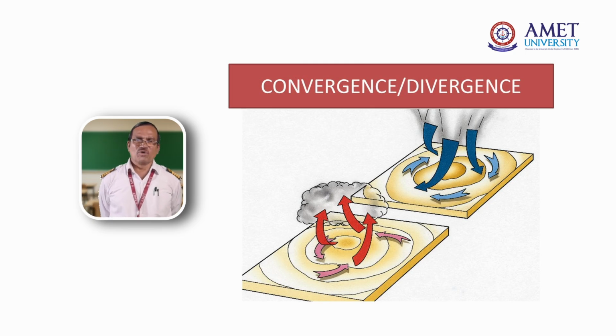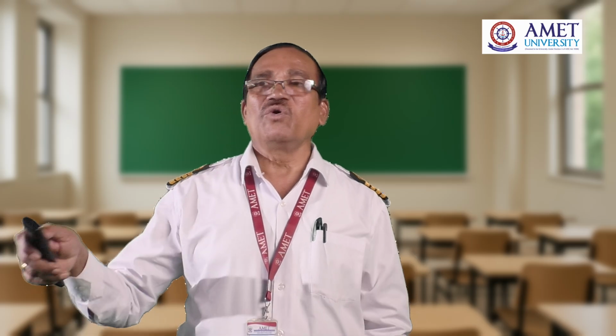Now we see convergence and divergence. That is also about low pressure area and high pressure area. Convergence means the air is meeting. Divergence means the air is leaving. Convergence means a low pressure area, because the air from the high pressure area is coming into the low pressure area. And the warm air is lifting up. So a low pressure area is called convergence. Again, divergence: the wind always travels from high pressure area to low pressure area. It is leaving the area, diverging. So diverging always means a high pressure area, because the wind travels from high pressure to low pressure.